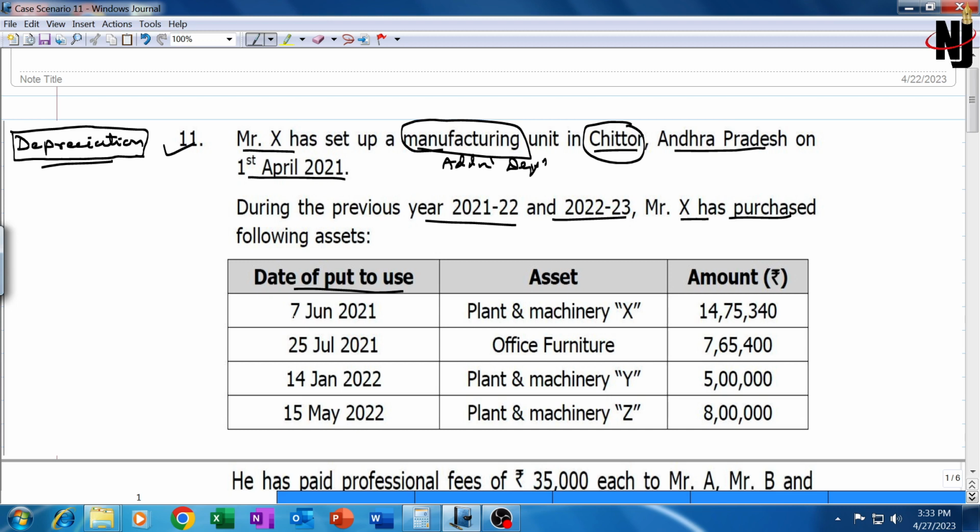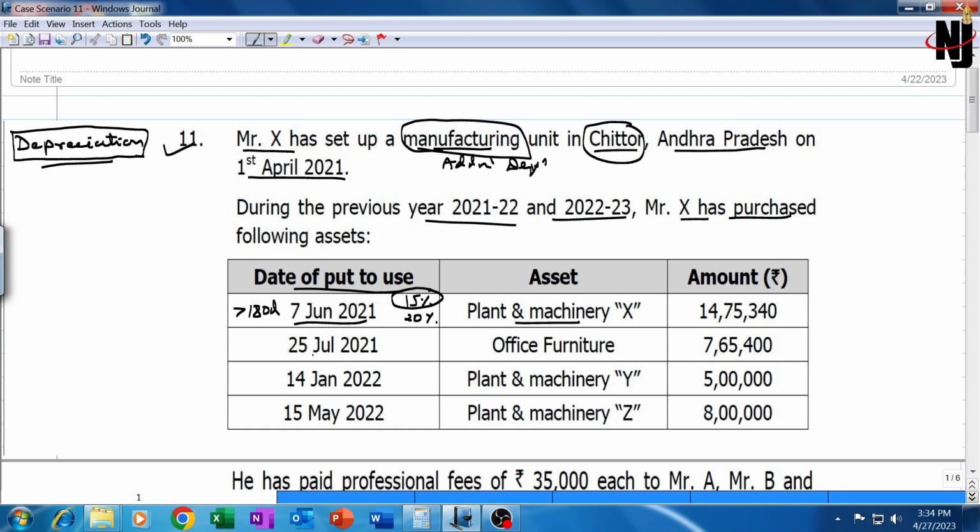7 June 21, that means last year, and it is put to use for more than 180 days in the last year. It is plant and machinery. Assessee is engaged in manufacturing. That means depreciation and additional depreciation both will be allowed. Depreciation rate will be 15%, additional depreciation rate will be 20%, but both would have been allowable last year. So in the current year, only depreciation will be allowed at the rate of 15%. Additional depreciation must have fully been allowed in the last year, financial year 21-22.